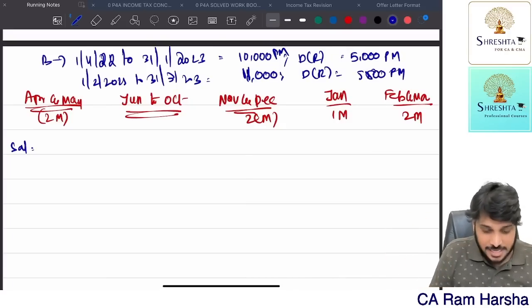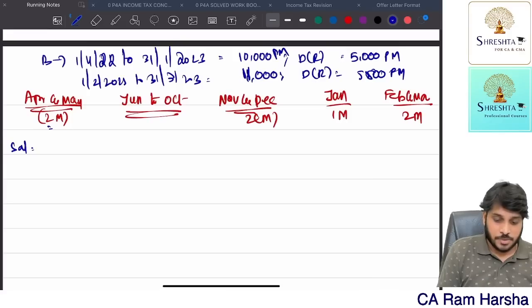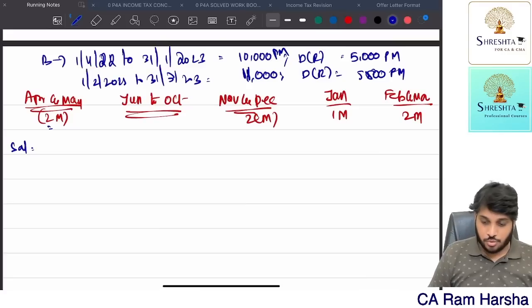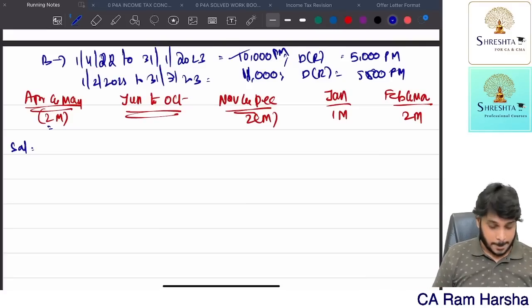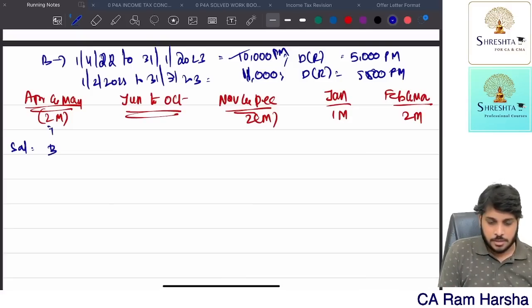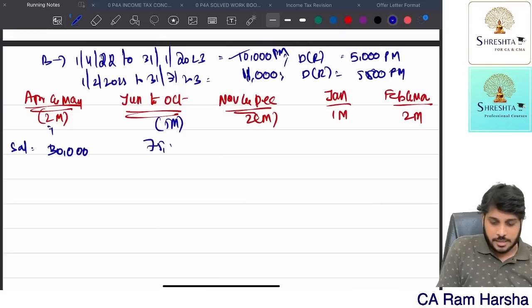Okay. Now apply salary. April and May come under up to January. So up to January, his salary is 10,000 plus DA for retirement 5,000. Commission percentage of turnover not given, so 0. So per month salary is 15,000. Here 2 months, 30,000. Here it is 5 months, 5 into 15, 75,000, and again 30,000.